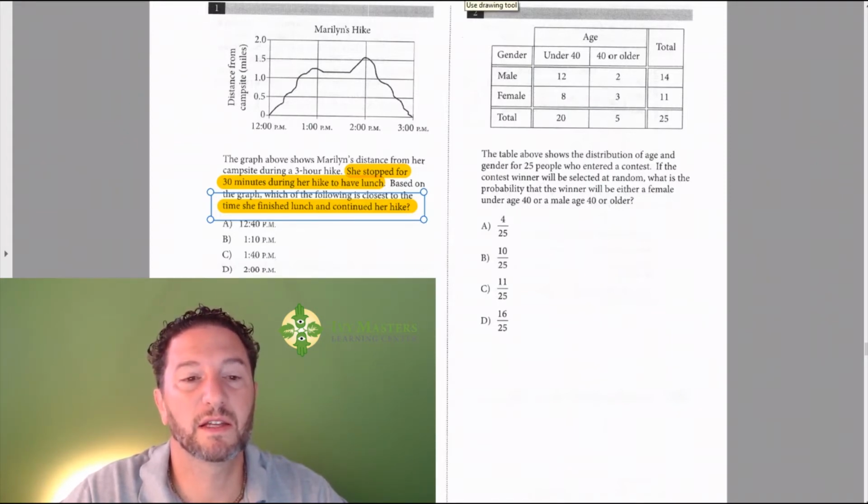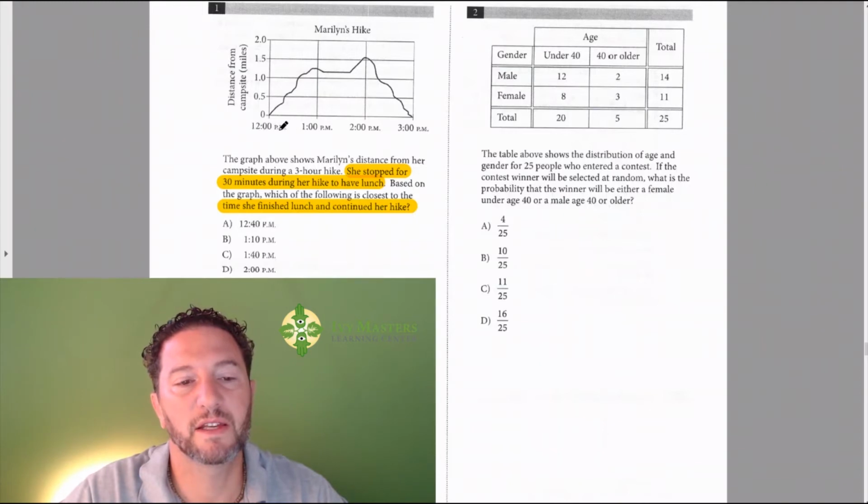Title, X and Y axis, any trends, correlations before you answer the questions. So the title, Marilyn's hike, makes perfect sense. On the x-axis we see time, on the y-axis we see distance from the campsite. So what happens? She's hiking and she's getting further from the campsite. At this point she's a little more than a mile away. And then it looks like she turns back a little bit towards the campsite.